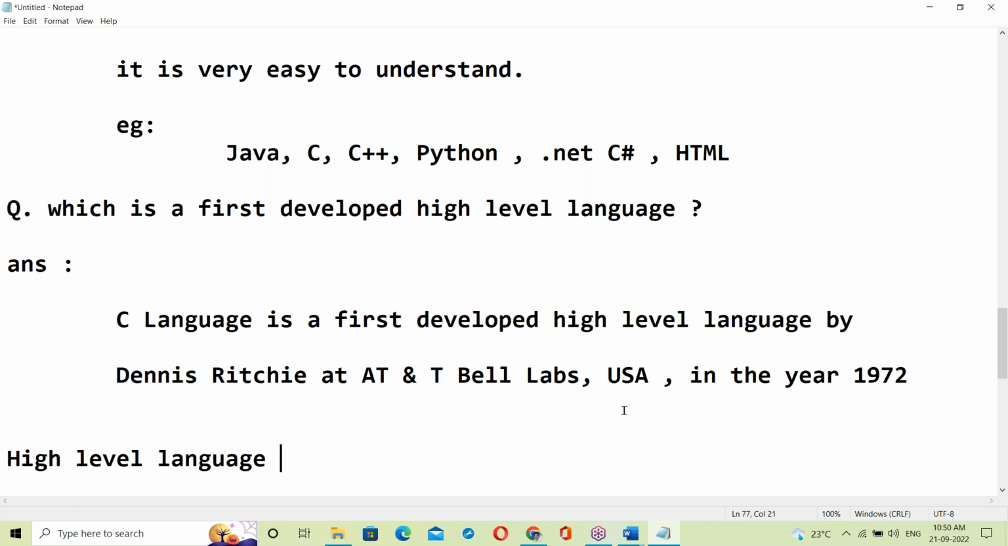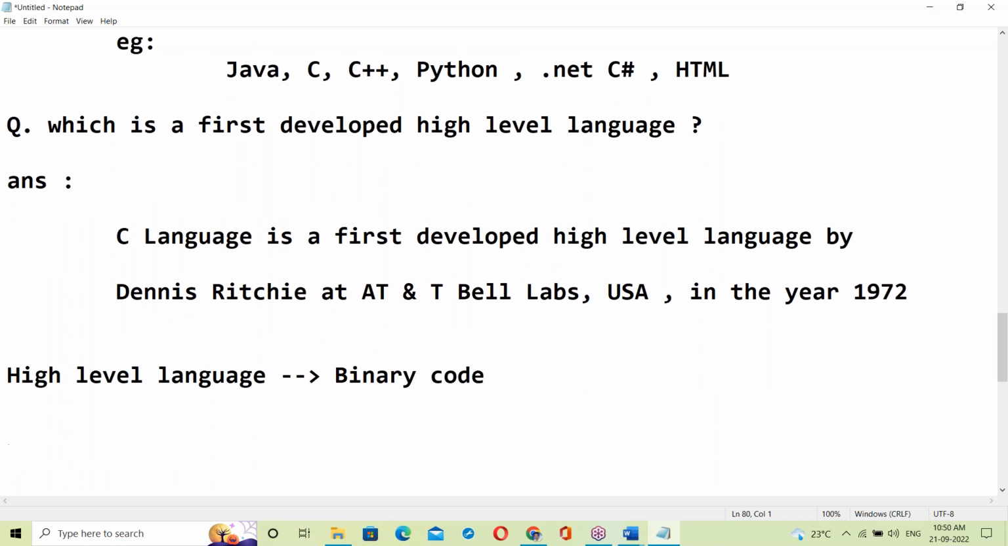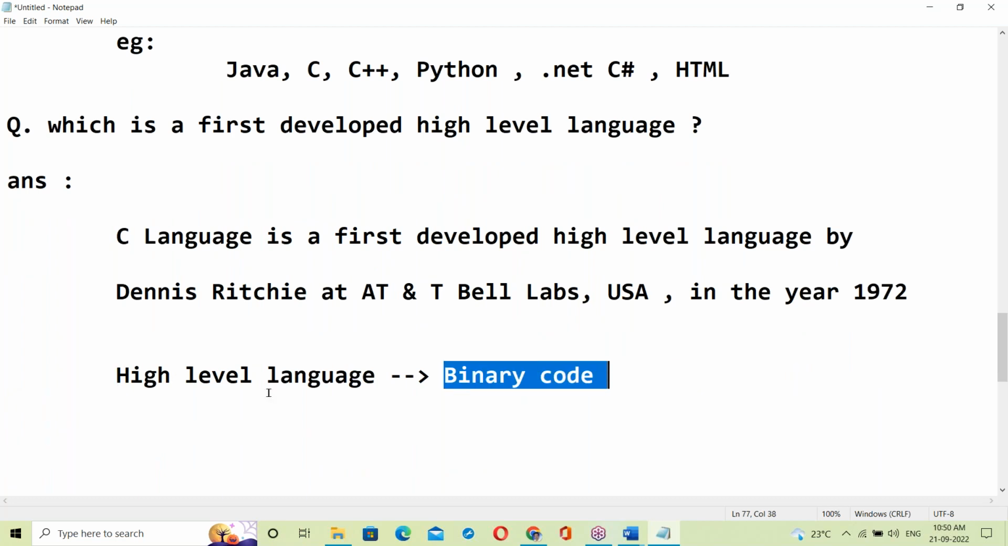So high-level language to binary codes. Which one will convert from high level language to binary code? Anyone have an idea? C program to binary codes, Java program to binary codes, C++ program to binary code. Every high level language code has to be converted into binary code.